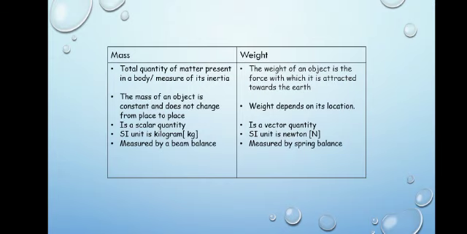Now in weight, what we can write? It is a vector quantity. That means it is having both magnitude and direction. Now SI unit of mass is kilogram, denoted by kg, whereas SI unit of weight is Newton, as it is a force. Now mass is measured by the beam balance, whereas weight is measured by a spring balance. So these are the differences between mass and weight. If the question is of 2 marks, you can write 4 points. If it is of 1 mark, at least 2 points should be there.